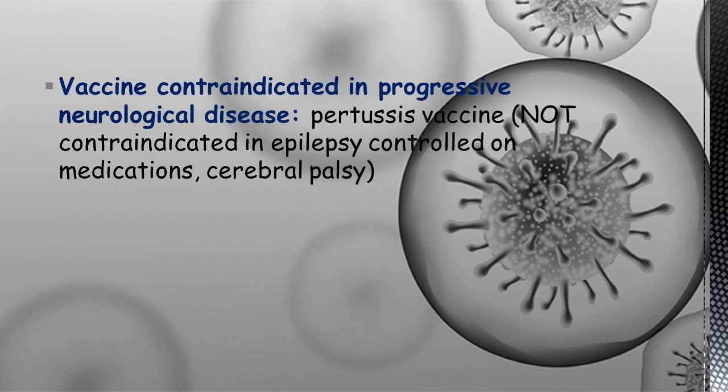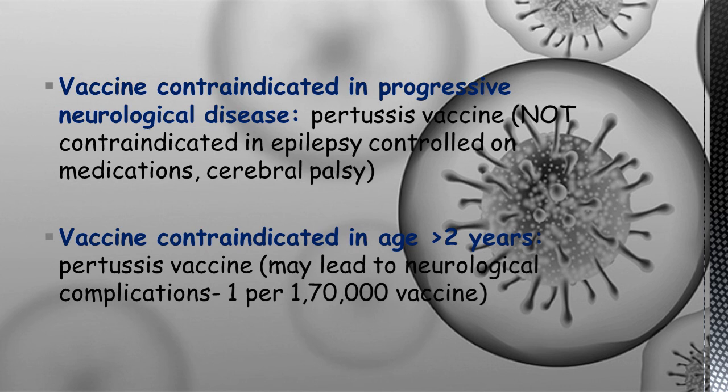So let's see a few other points, that is the vaccine is contraindicated in progressive neurological diseases. We have seen that mainly it is the pertussis component of this DPT vaccine which is contraindicated. So if the patient has epilepsy which has been controlled by medications, or if the patient has cerebral palsy, in that case we can give the vaccine, it is not contraindicated. Only in case of active epilepsy we should not give this pertussis vaccine. And the vaccine contraindicated in age more than 2 years is the pertussis vaccine, which may lead to a neurological complication, that is, they had observed one case per 1,70,000 vaccinated individuals.